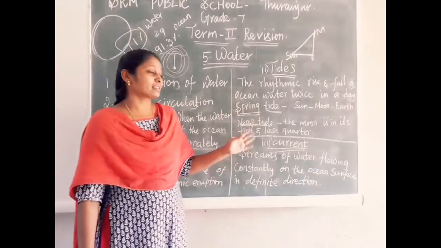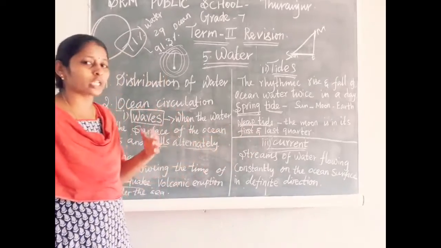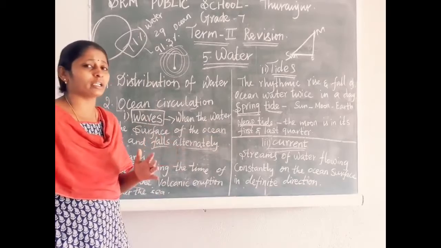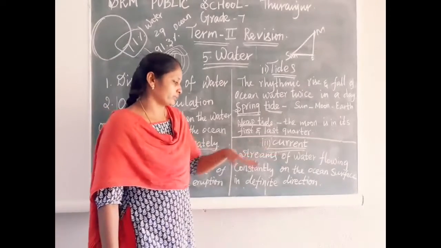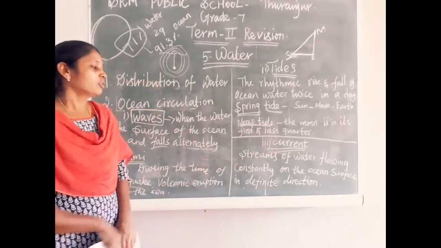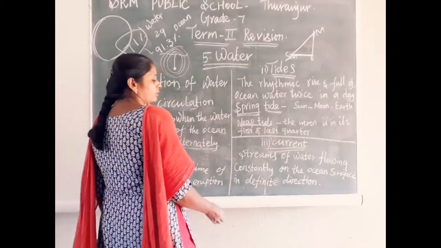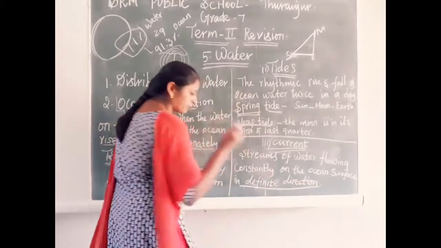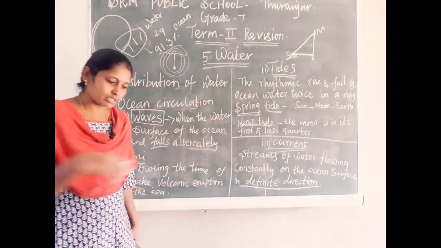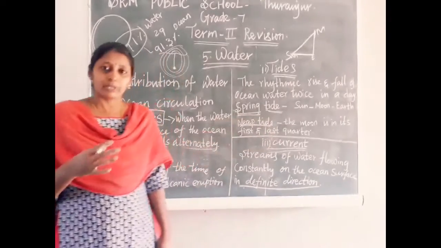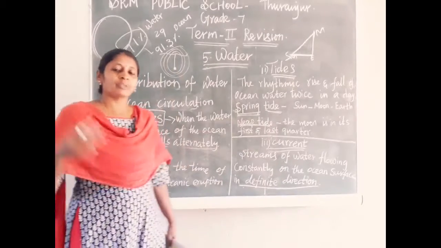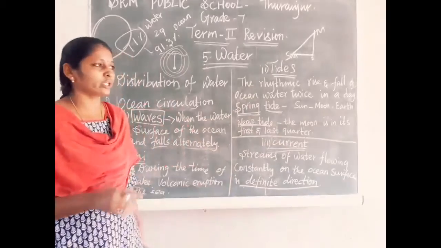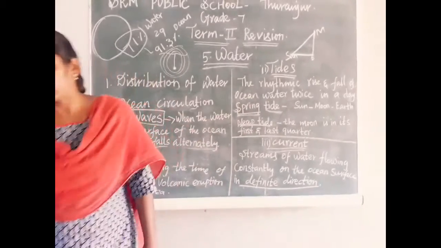Next is ocean current. What does ocean current mean? Streams of water flowing constantly on the ocean surface in a definite direction, in one particular direction. Just as rivers flow on the surface, in the ocean also the water flows in a particular direction.